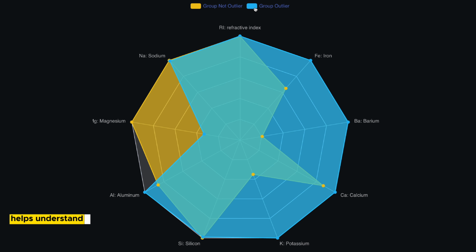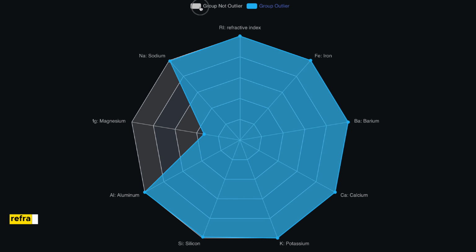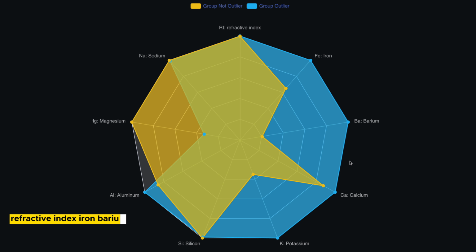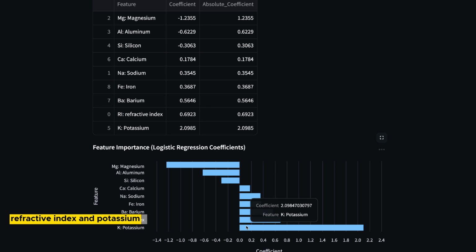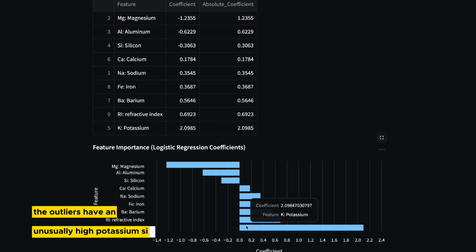The radar chart helps understand what differentiates an outlier from a non-outlier: refractive index, iron, barium, potassium. The profile is clear, but not conclusive. To go deeper, a machine learning model is deployed, treating outliers as the target. Machine learning helps to understand the top factors causing the outlier. The result? Two major clues rise above the rest: refractive index and potassium. And most telling of all, the outliers have an unusually high potassium signature.